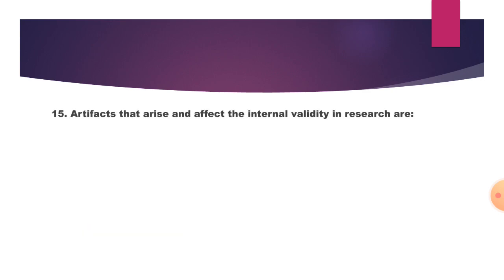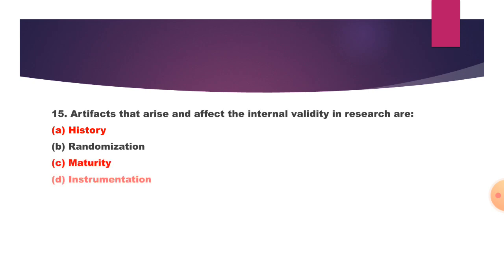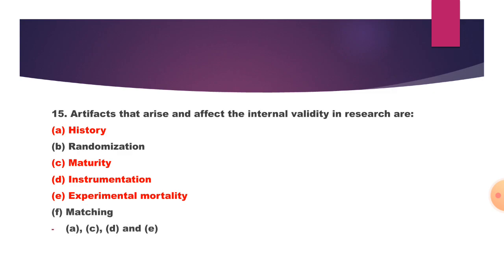Next question. The artifacts that arise and affect the internal validity in research are what? History, randomization, maturity, instrumentation, experimental mortality, matching. So here the answer is history, maturity, instrumentation, and experimental mortality, which is the internal validity in a research.